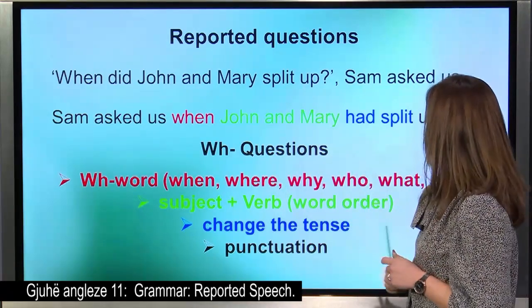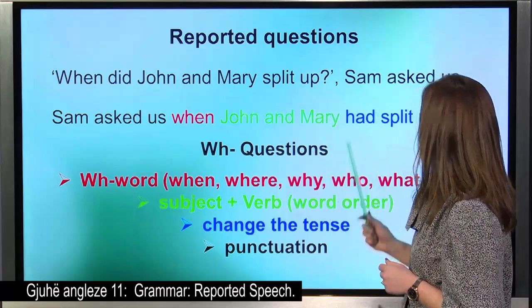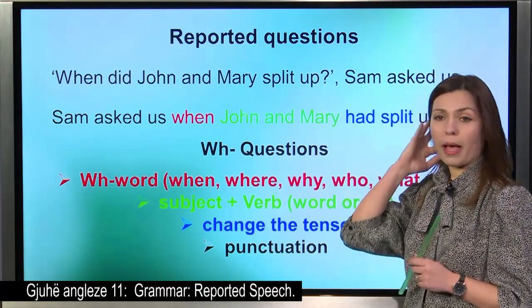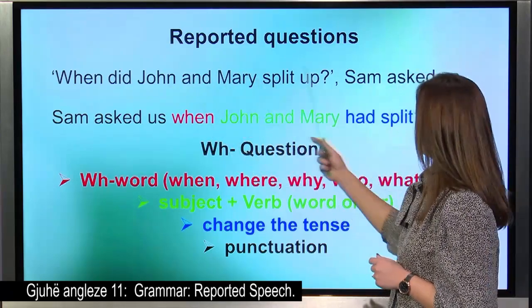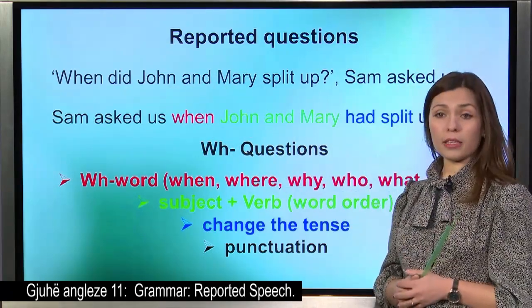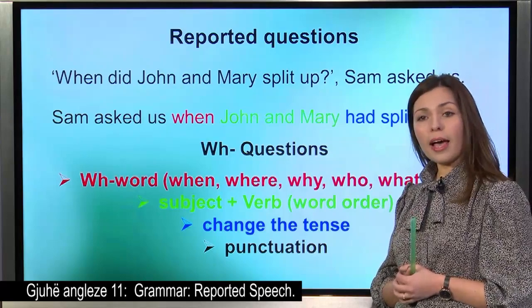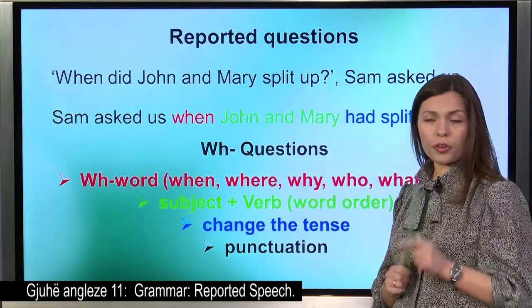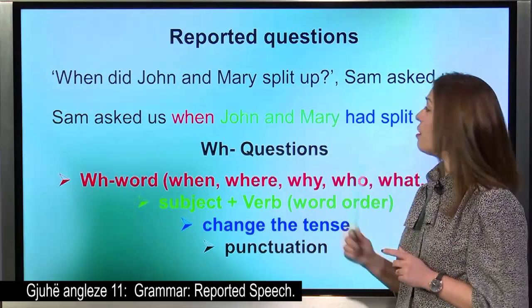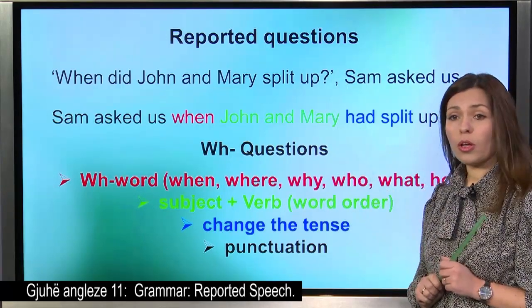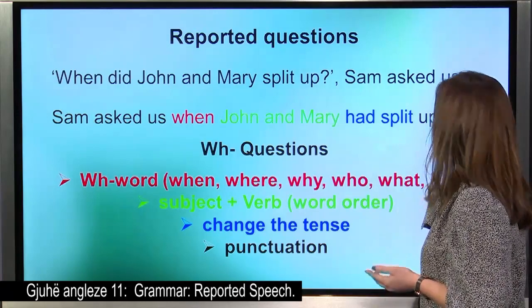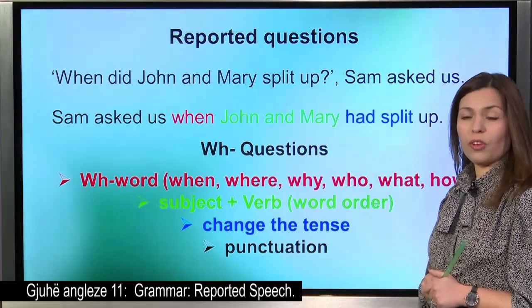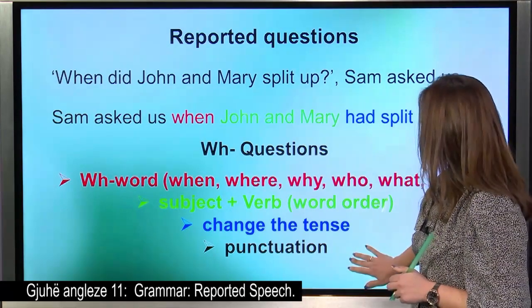And the third step, to put the verb in the past. So, from past simple, we have a past perfect, had split up. Don't forget, we don't have a question mark anymore. Be careful with the punctuation, but we have a full stop at the end of the sentence.